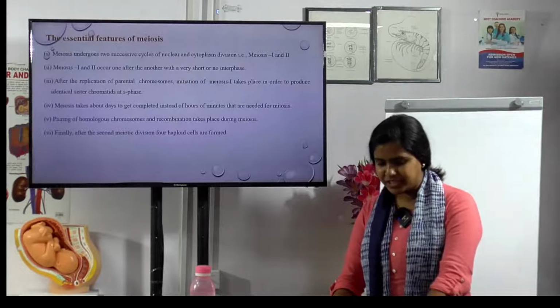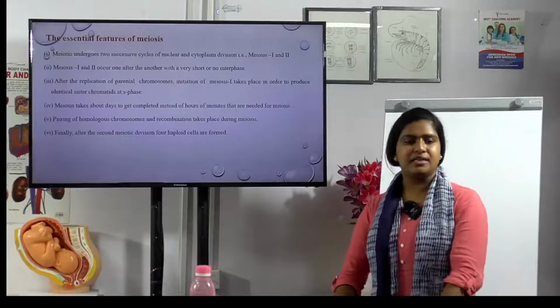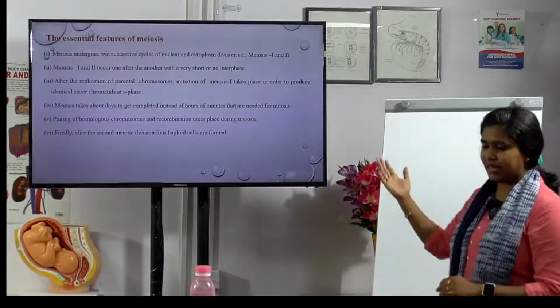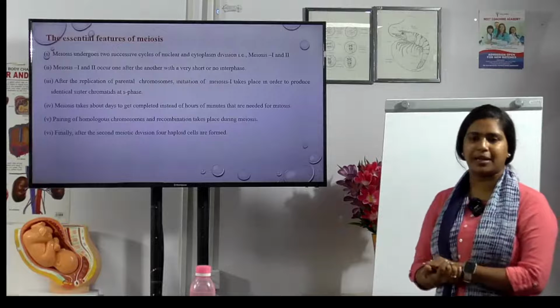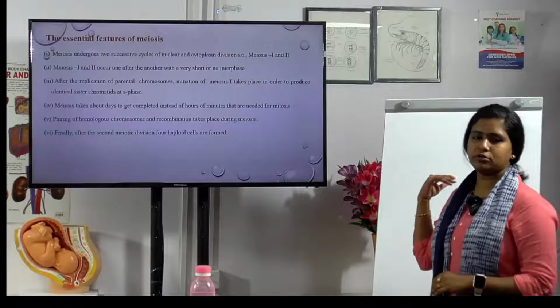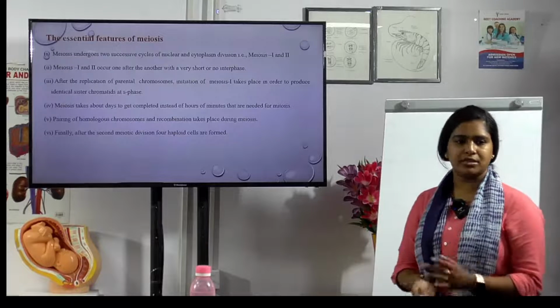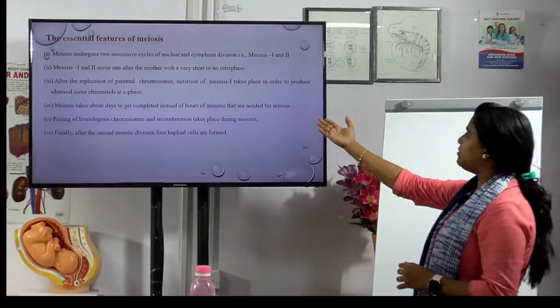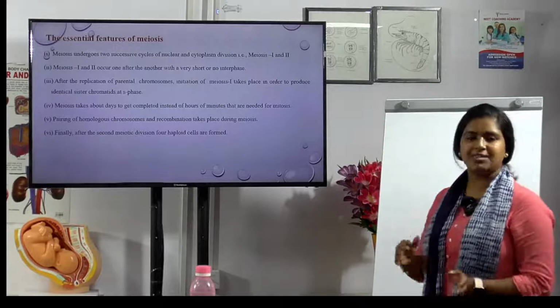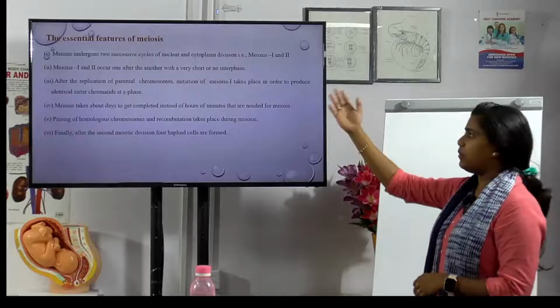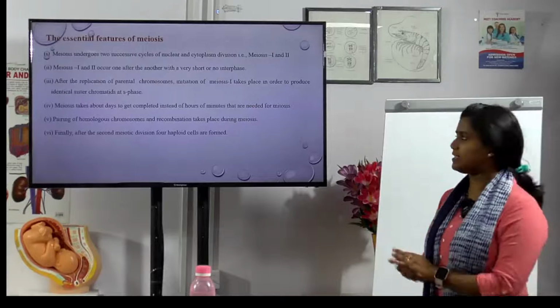Okay, let us look at the essential features. These undergo two successive phases of nuclear and cytoplasmic divisions, meiosis 1 and meiosis 2, but mitosis does not have this. The 1 and 2 occur one after the other. When 1 is finished, 2 starts immediately.